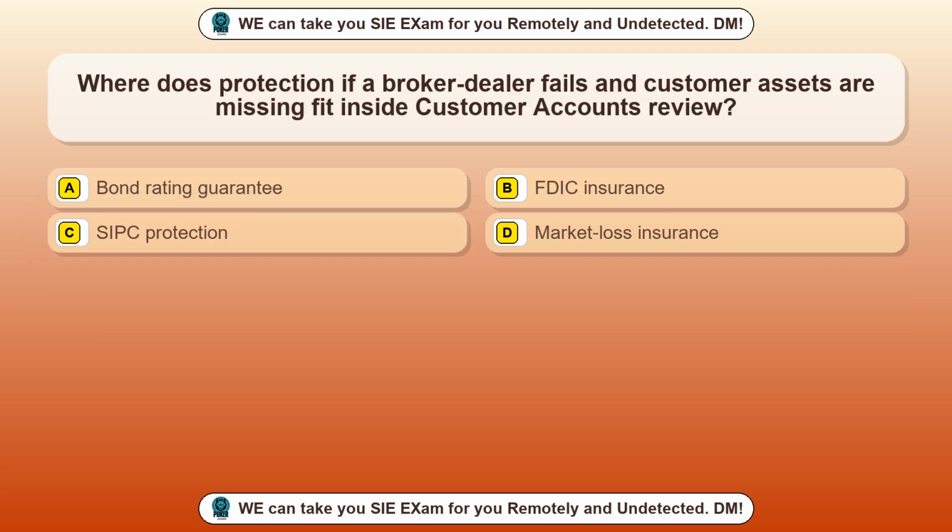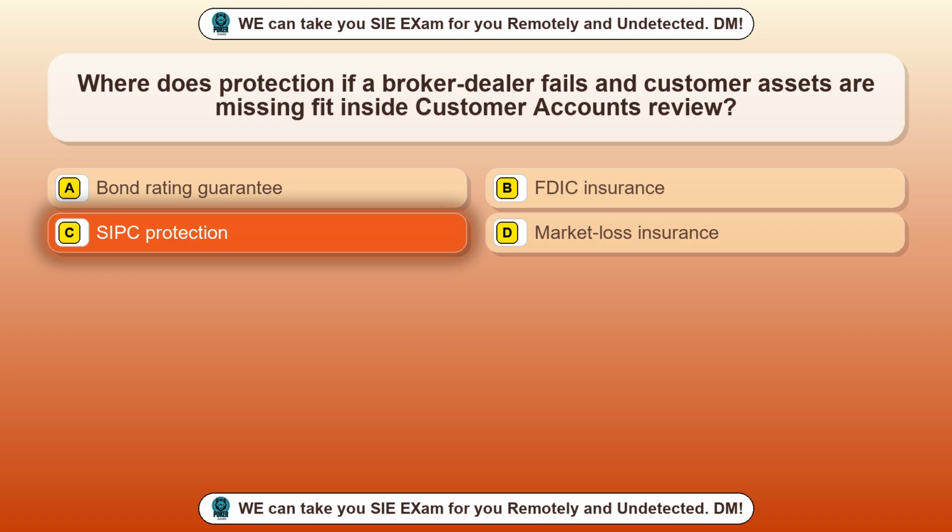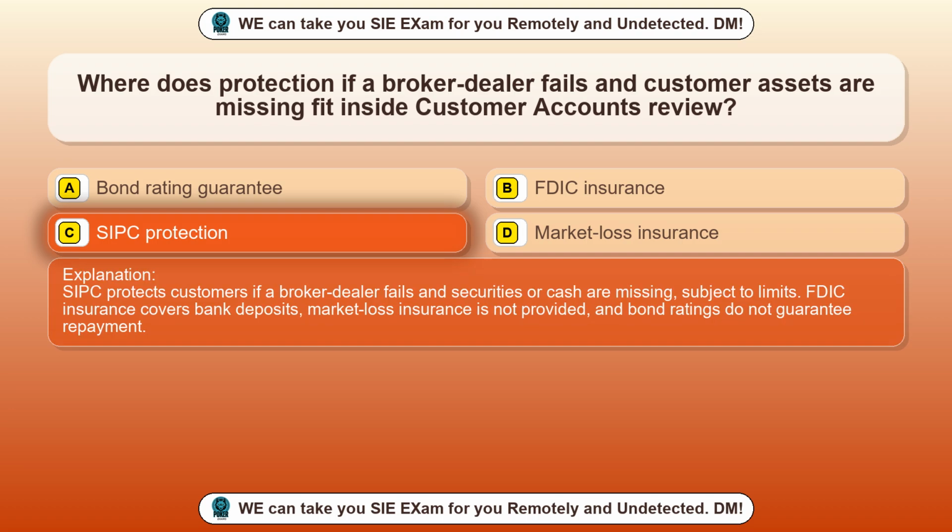Question 53. Where does protection if a broker-dealer fails and customer assets are missing fit inside customer accounts review? Option A, bond rating guarantee. Option B, FDIC insurance. Option C, SIPC protection. Option D, market loss insurance. The correct answer is option C, SIPC protection. SIPC protects customers if a broker-dealer fails and securities or cash are missing, subject to limits. FDIC insurance covers bank deposits, market loss insurance is not provided, and bond ratings do not guarantee repayment.